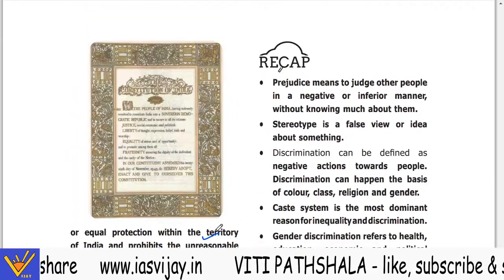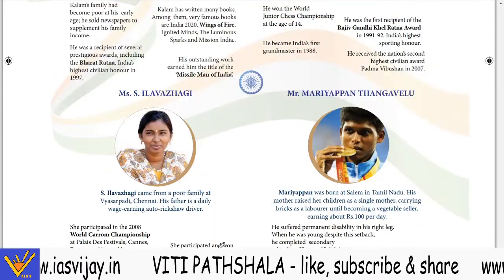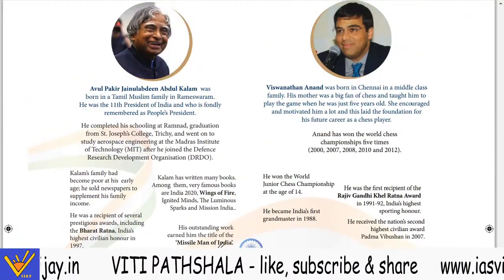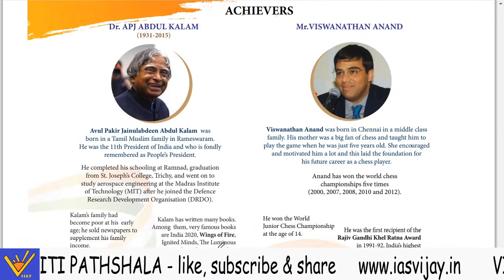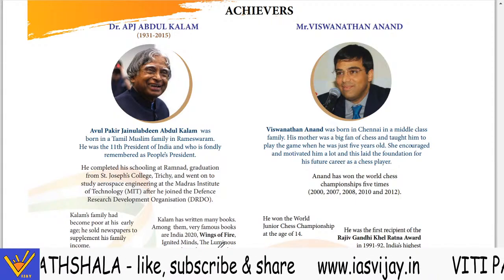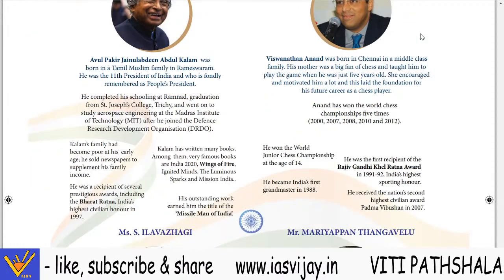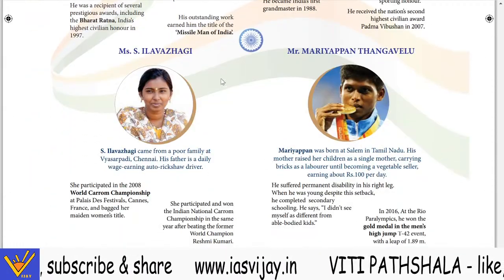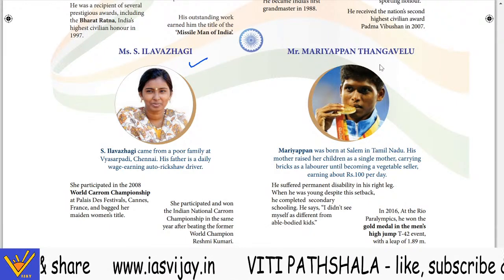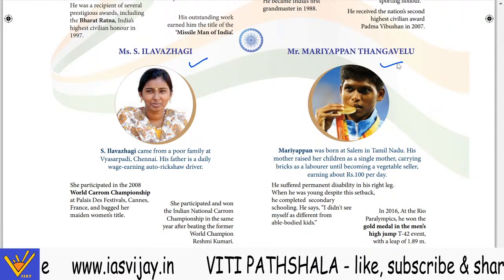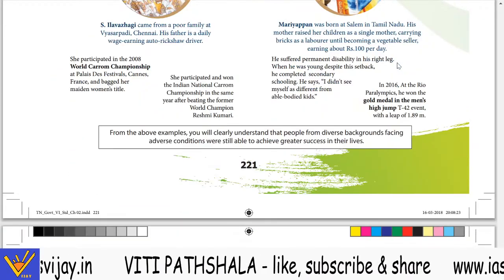Now this was all in this chapter which we studied. One more page tells you about a few persons who are achievers in Tamil Nadu, especially Dr. APJ Abdul Kalam and Viswanathan Anand. You can study them later, and also MS Ilavazhagi and M Mariappan. You can study these case studies. Four case studies have been given here.